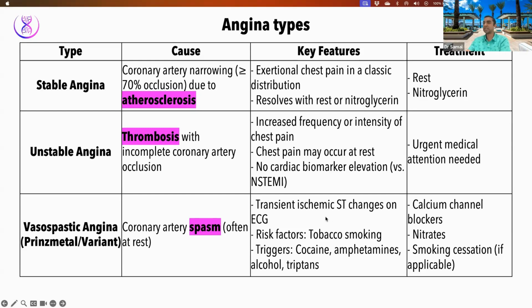When I say positive ST changes, ST might be elevated here. This is another confusion area. We are talking about angina, not MI. ST can be elevated in angina. So you should know this very carefully. And there are 5 or 6 differentials I can talk about later. What leads to ST elevation? It's not only the STEMI.